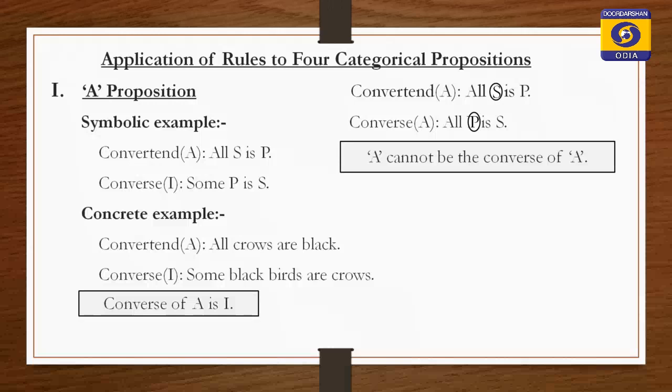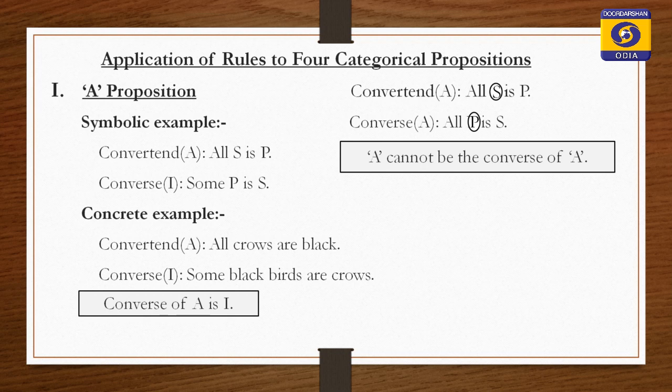You look at the right side of your screen, you will find A proposition there, all S is P. Then we have converted that to all P is S. Let us see whether all the rules have been applied or not.